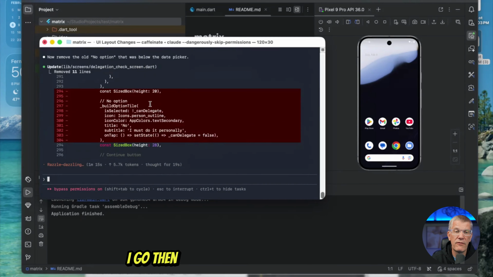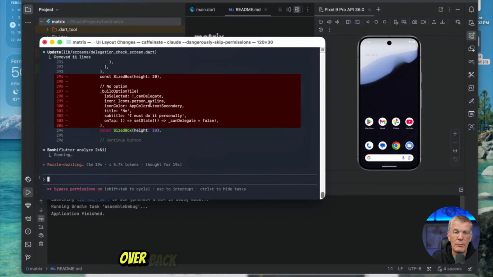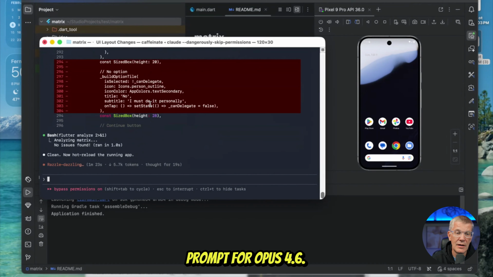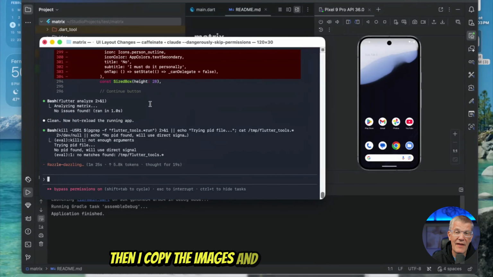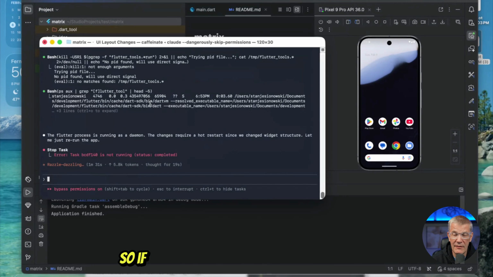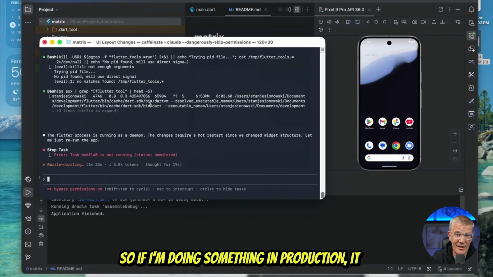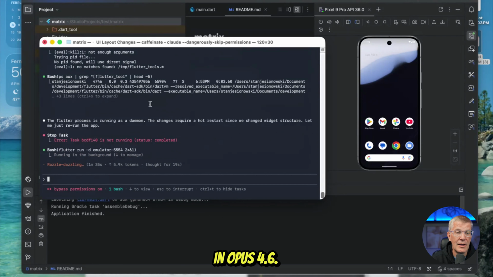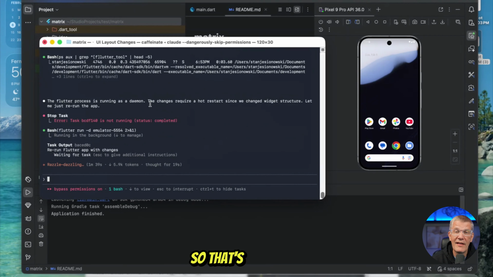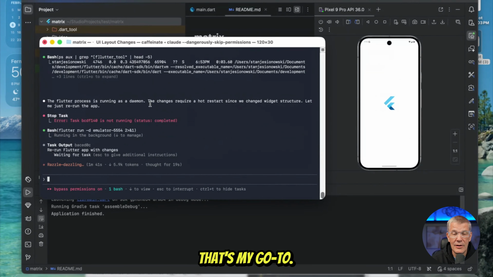I then copy the UI back to Google Gemini, and I say, write a prompt for Opus 4.6. Then I copy the images and that new prompt into Opus 4.6, and this is where I write my code, right? So if I'm doing something in production, it is in Opus 4.6. And then I host everything on the back end on Firebase. So that's my stack. That's my go-to.